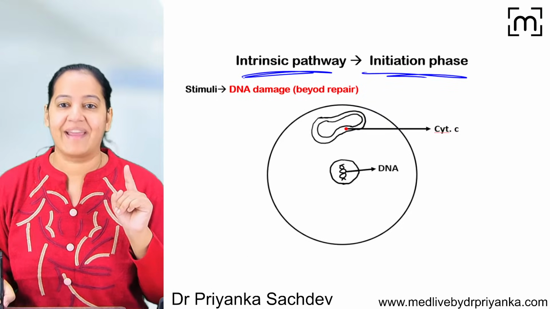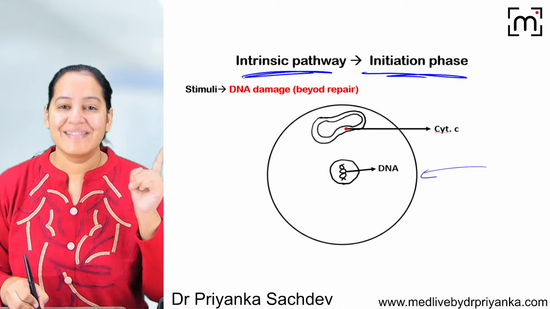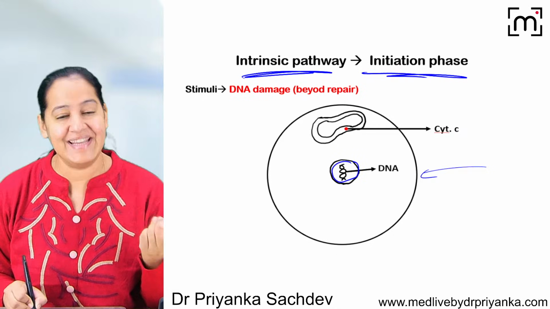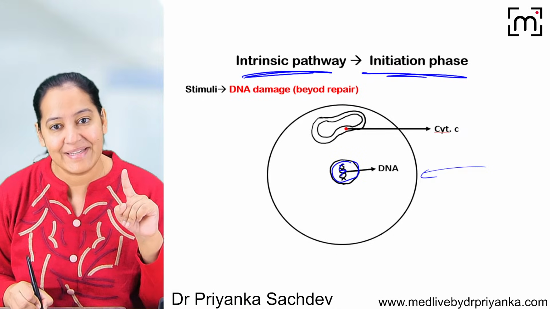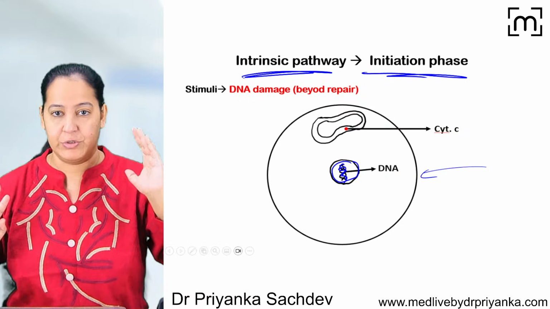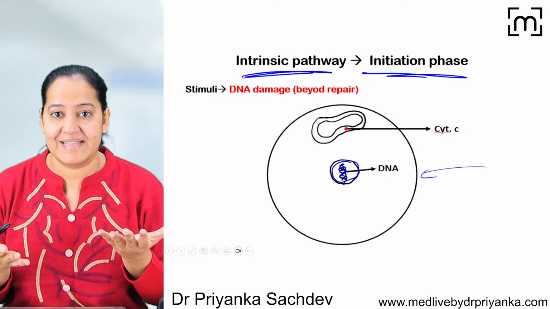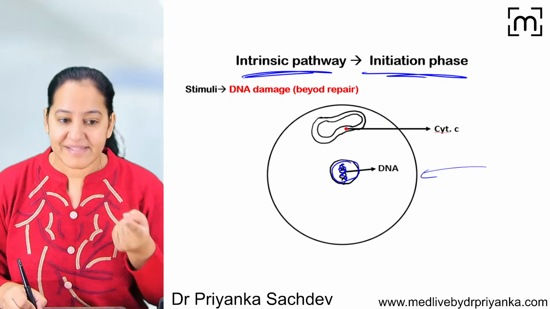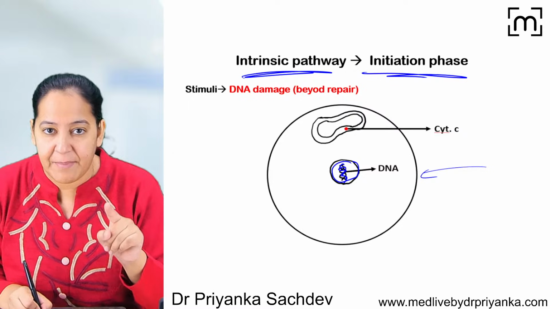Can you see a cell? I can see a beautiful cell in front of me. The cell has a nucleus, and inside it, it has a double-stranded DNA. This can be any cell of my body from head to toe. This is a normal functioning cell. It has a normal nucleus. All the cells have mitochondria also. You can see this is the mitochondria.